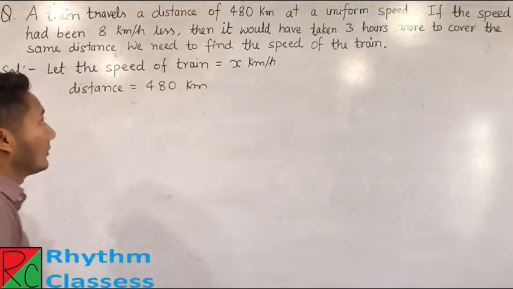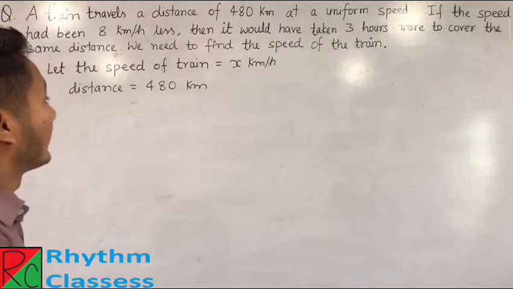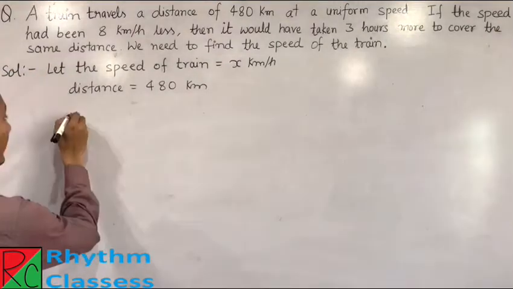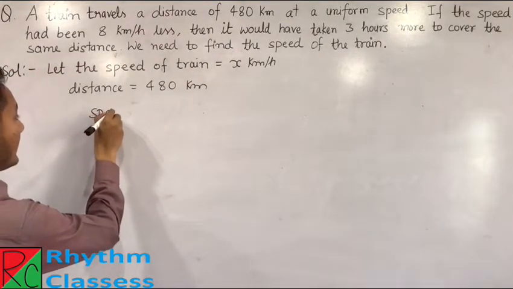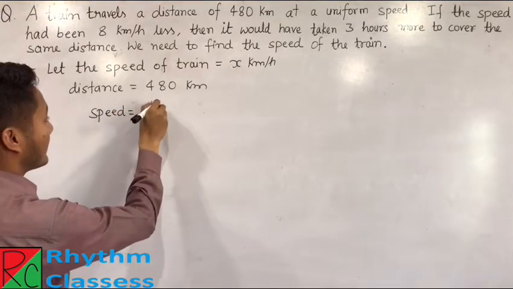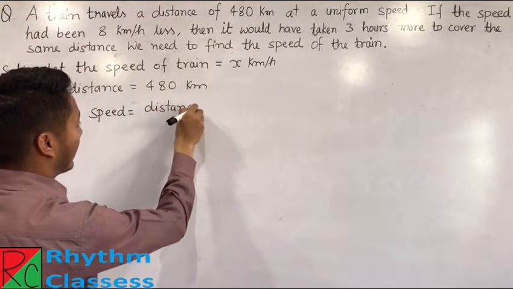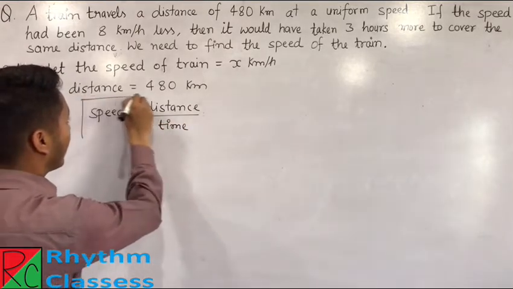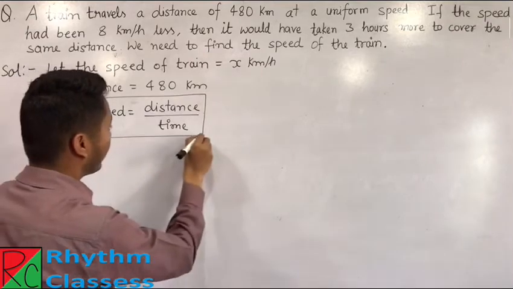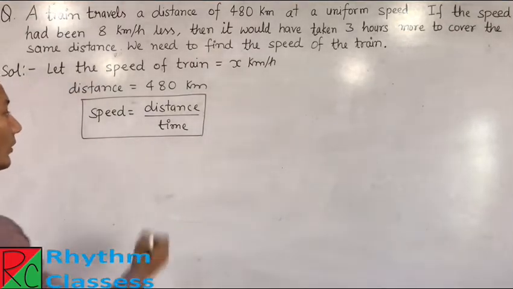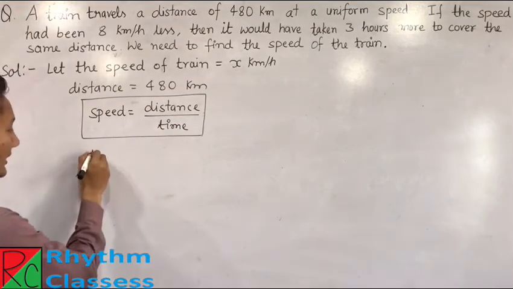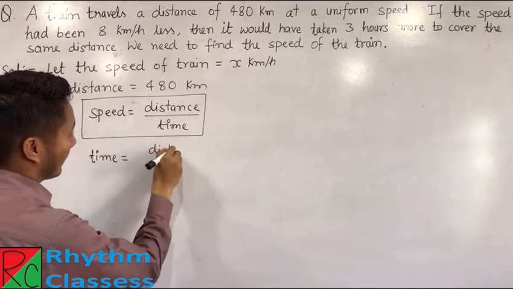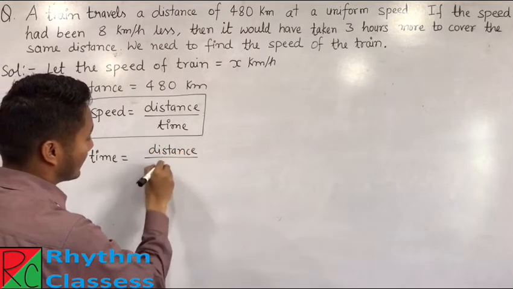Okay. Now from here, if we calculate the total time taken in the first condition, then from the formula, speed is equal to distance upon time. Now, time is equal to distance upon speed.